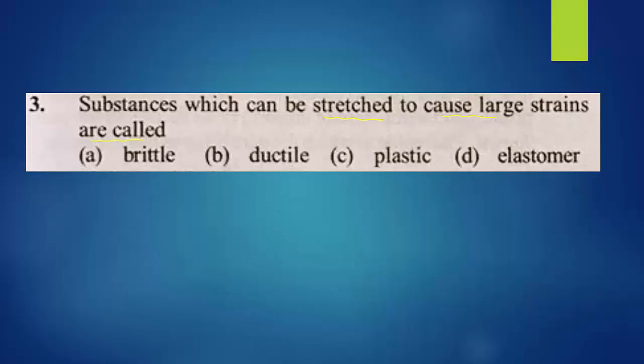Then elastomers. Elastomers have both viscosity and elasticity properties, so sometimes they are also called viscoelastic.